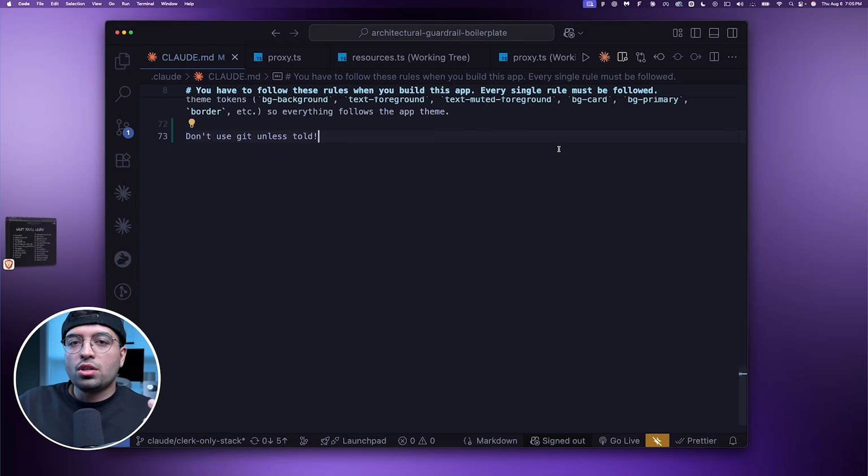And so I just lost all my work because it assumed that the entirety of those commits was what it's working on. So just go ahead and add something like this in here so it doesn't actually try to access Git without your explicit request.